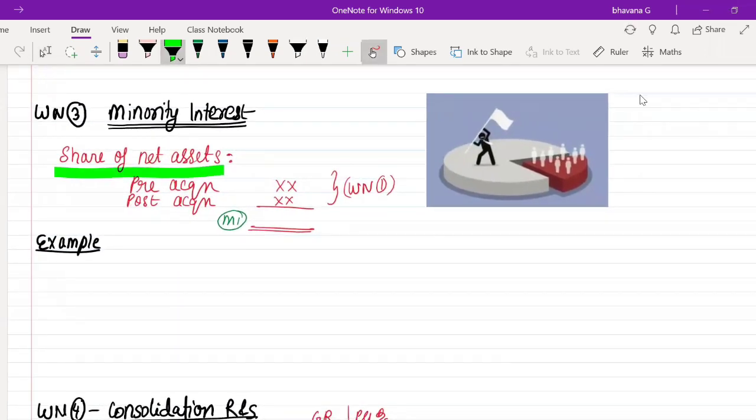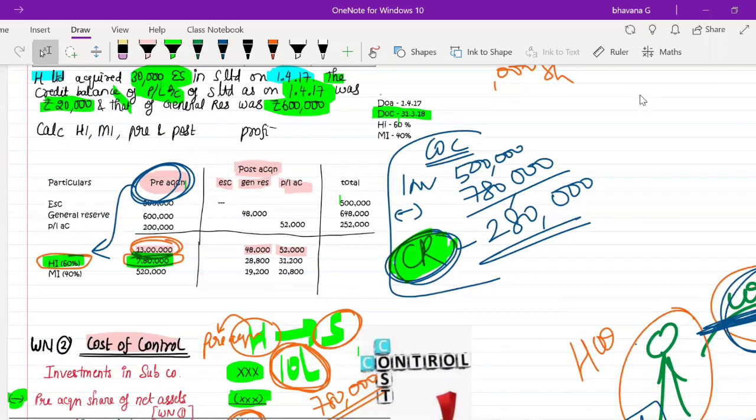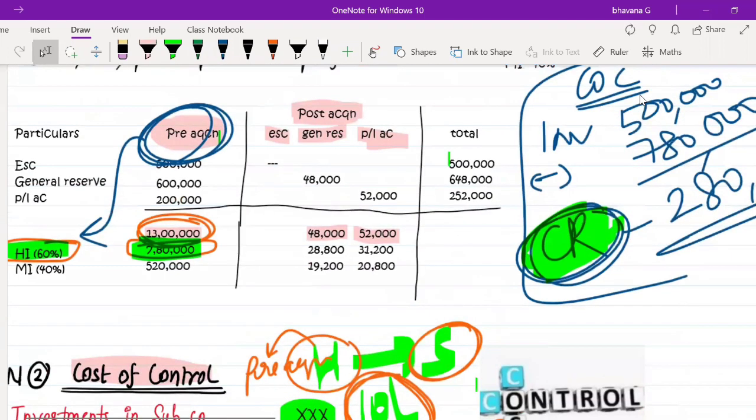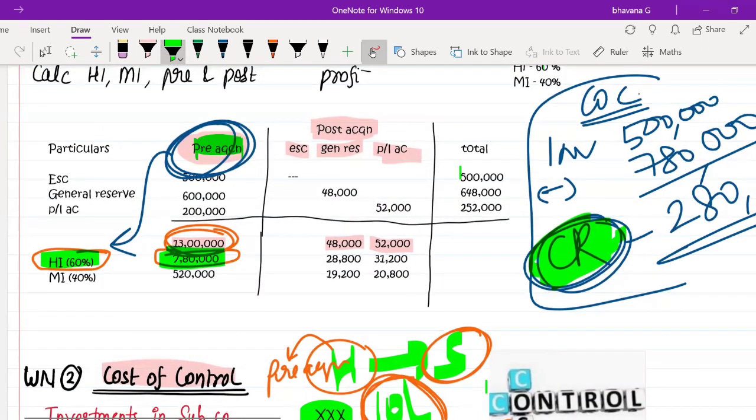Share of net assets, pre-acquisition and post-acquisition. So here we found out the share of net assets, right? Go to the first working note. This is our first working note. In this working note, we found out pre-acquisition also, post-acquisition also. So in this pre-acquisition and post-acquisition, whatever is the share of minority interest, that will be your third